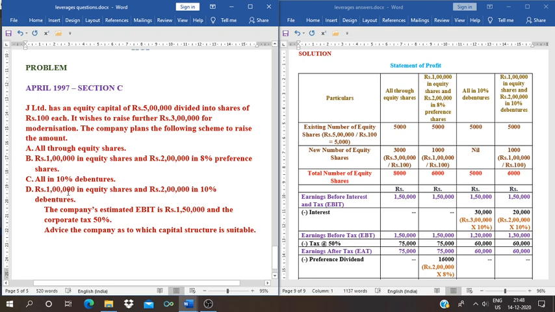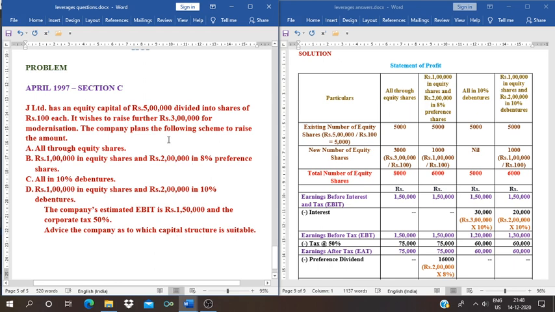Next, rupees 1 lakh in equity shares and rupees 2 lakh in 10% debentures. That is the last plan or the last scheme. Next, the company's estimated EBIT is rupees 1 lakh 50,000. The estimated EBIT of the company is 1 lakh 50,000, that is given, and the corporate tax is 50%. Next, advise the company as to which capital structure is suitable.